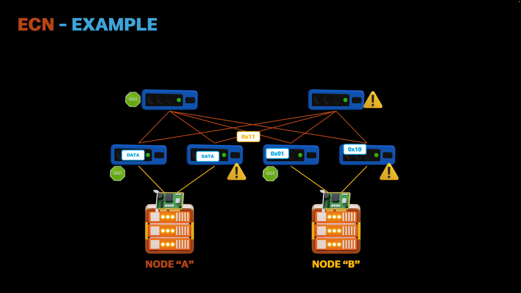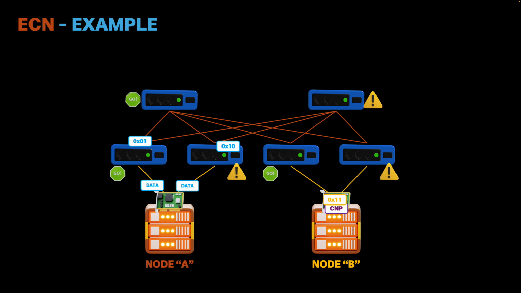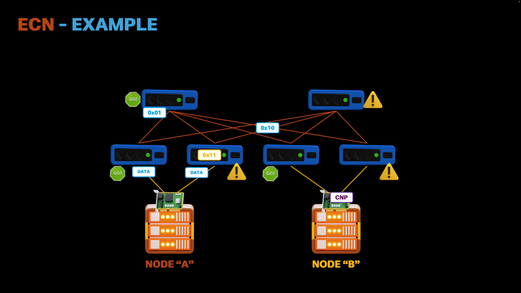After node B receives the packet with the header 0x11, it understands that congestion is occurring and generates a congestion notification packet (CNP) and sends it to node A, which is the node from which it received the packet that is now marked. Since only some of the packets were marked, node A reduces the flow of data and continues sending packets.